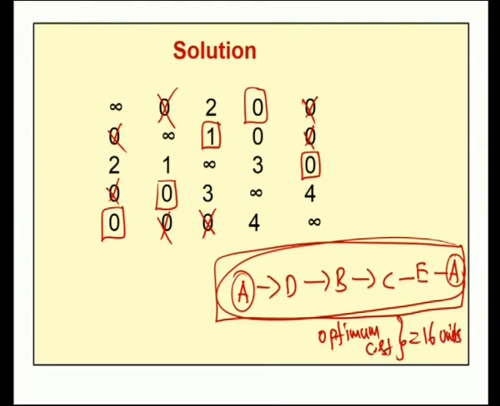Now in this table the minimum is 1, which occurs in 2 places. Now we chose this one. Instead of this one, we can choose this one also, and by making use of the same procedure, we will get the optimum cost as 16. So a travelling salesman problem is: a salesman has to visit all the n cities exactly once, and again come back to the same city in such a way that the total transportation cost is minimum.